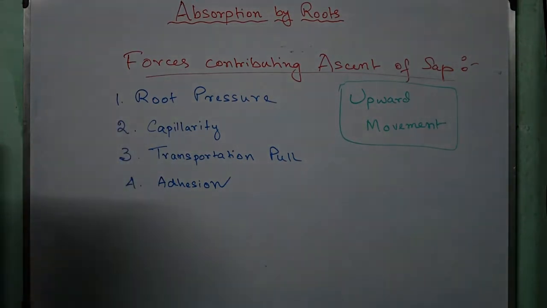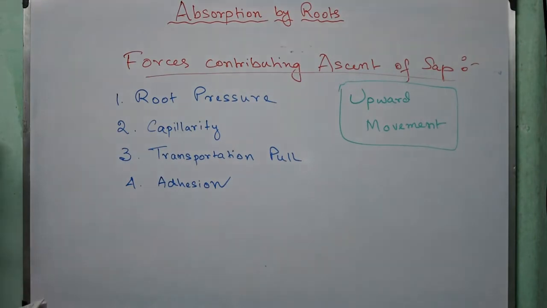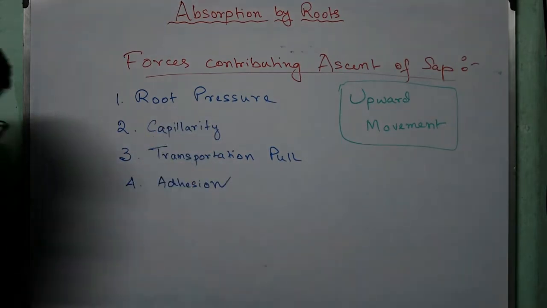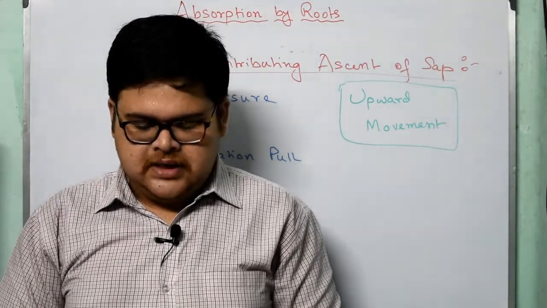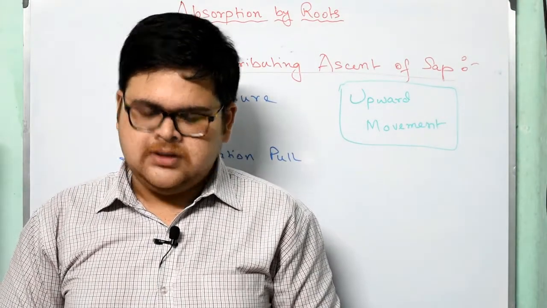The first one is root pressure. See, root pressure builds up sufficient force to push the sap into the xylem vessel up to a certain height, and may be enough for herbaceous plants.